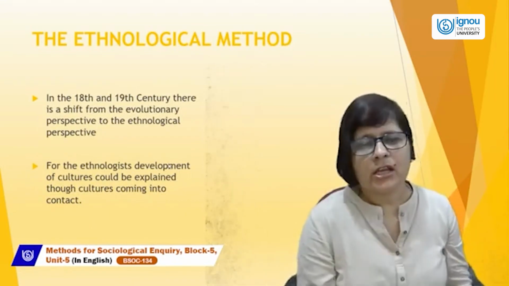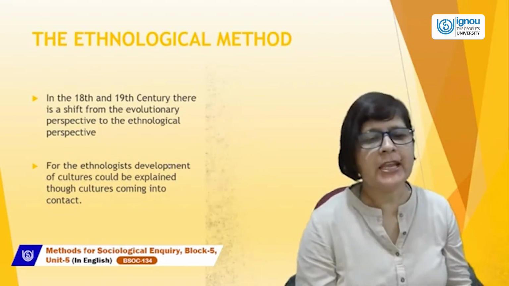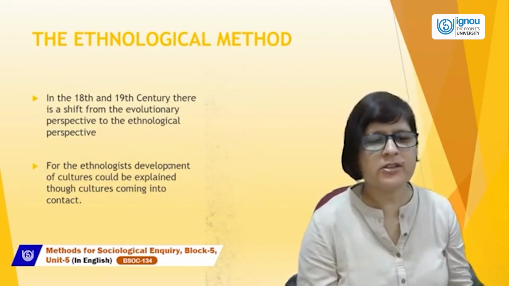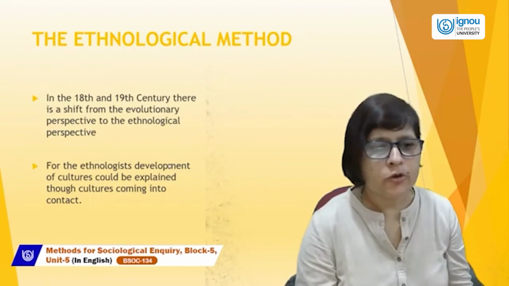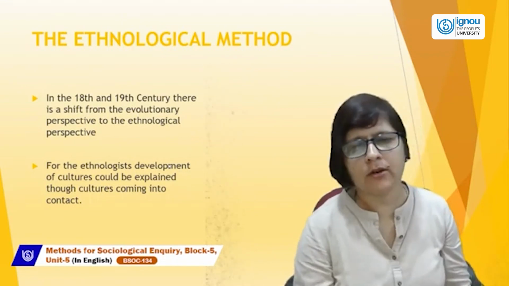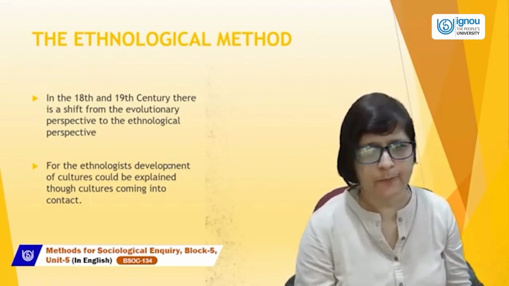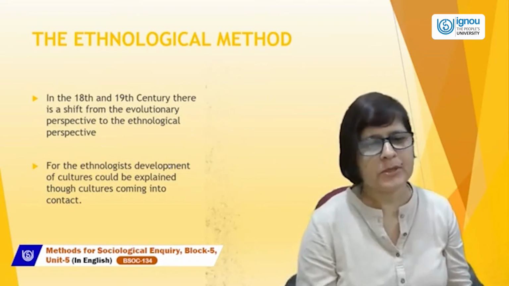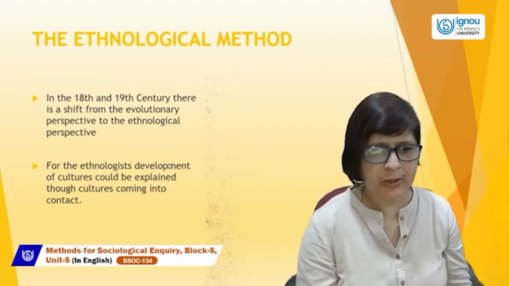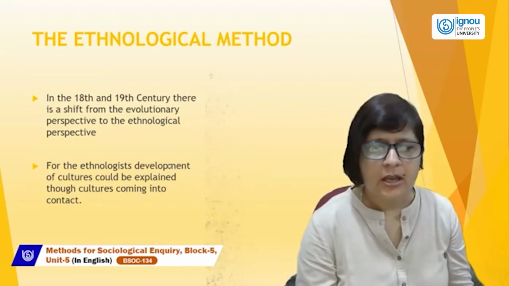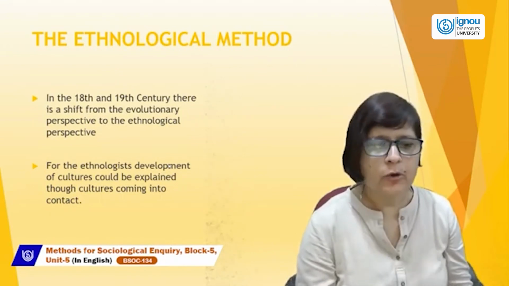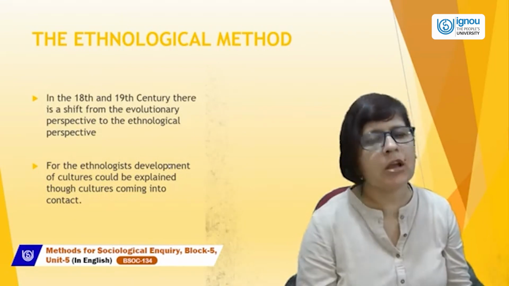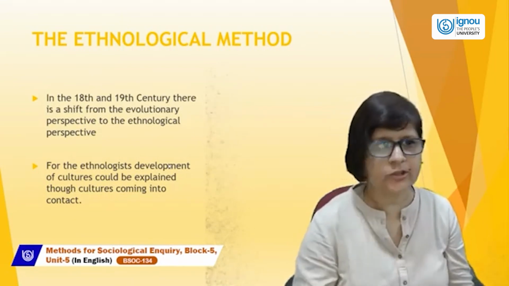The ethnological method. In the 18th and 19th century, there was a shift from the evolutionary perspective to the ethnological perspective. For ethnologists, the development of culture could be explained through cultures coming into contact.